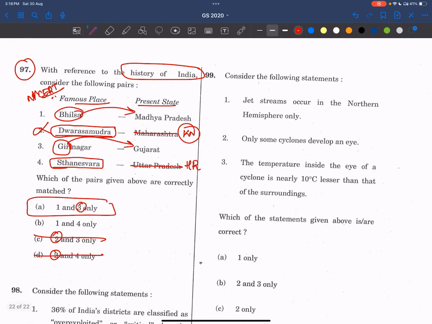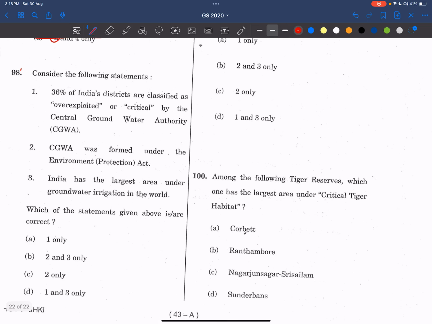Now, coming to 98th question. Consider the following statements. 36% of India's districts are classified as overexploited or critical by the Central Groundwater Authority. See, friends, here UPSC is playing with the data. See, this is not 36%, it is 15%, in the overexploited category. So the first statement is wrong.